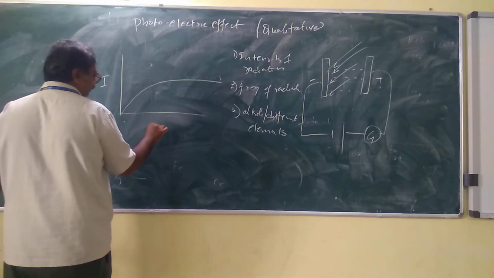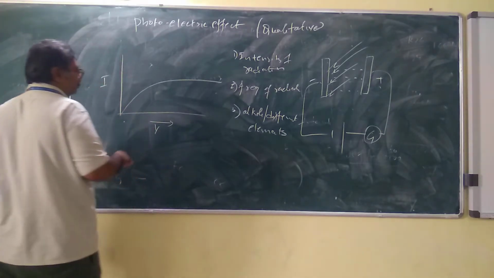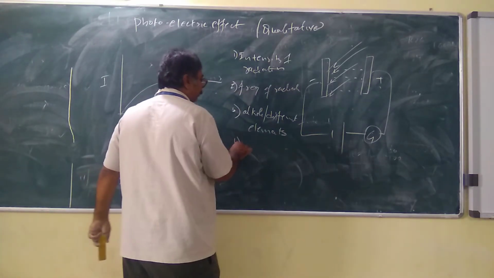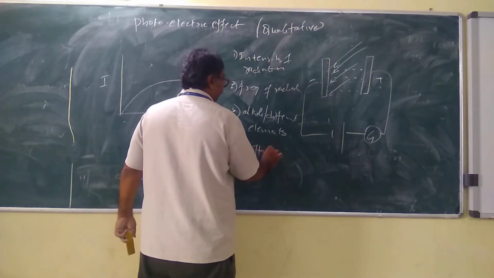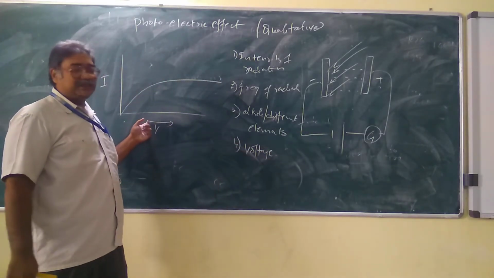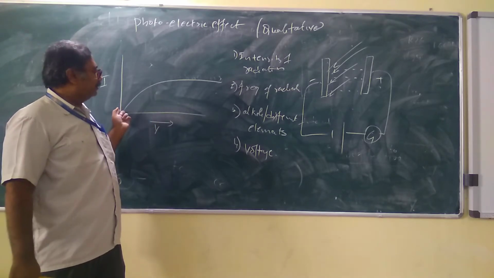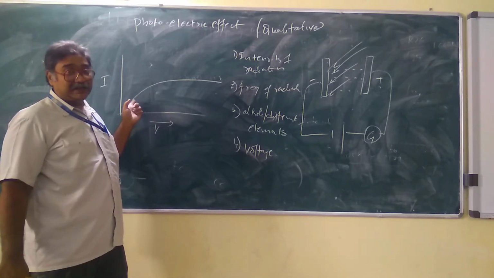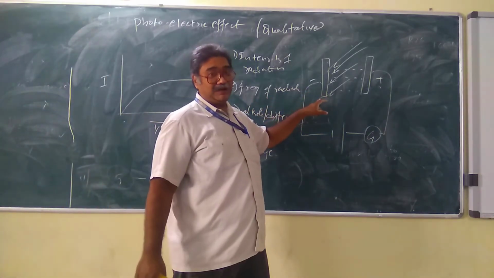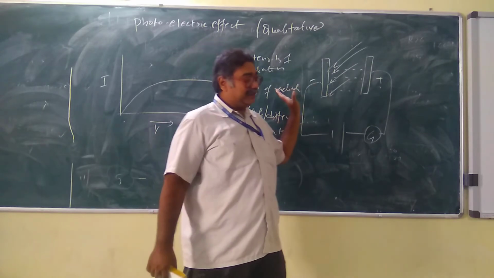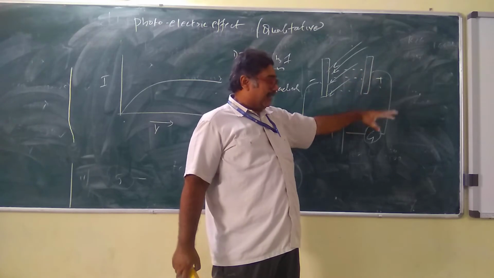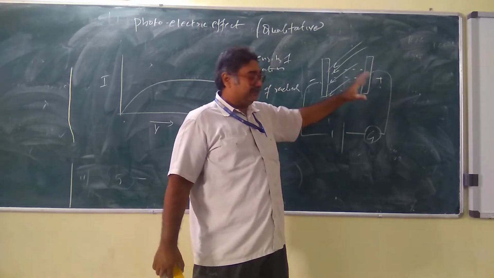This is current, this is voltage. We are also applying some voltage, so even the fourth factor depends on the voltage we apply. When the voltage is applied, the current gradually increases. But this current is not increasing because of the voltage, but because of the radiation that is coming and falling on this plate. This radiation makes the electrons shoot out, and these electrons hit the other plate, which is connected to the galvanometer where we get the current flowing.